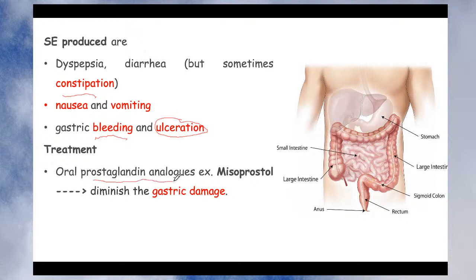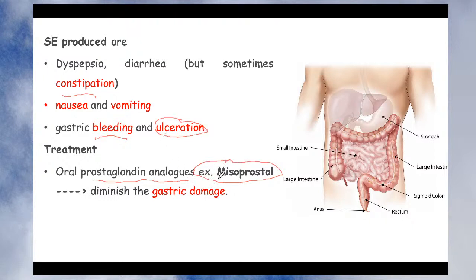The prostaglandin analog is a drug having the same structure as the prostaglandin, because cyclooxygenase inhibition reduces the prostaglandin which forms the protective layer. So you need to give the prostaglandin which can form that protective layer, isn't it? An example of such a prostaglandin analog is misoprostol. It is a very important drug as far as your exam is concerned and also from your GPAT point of view.